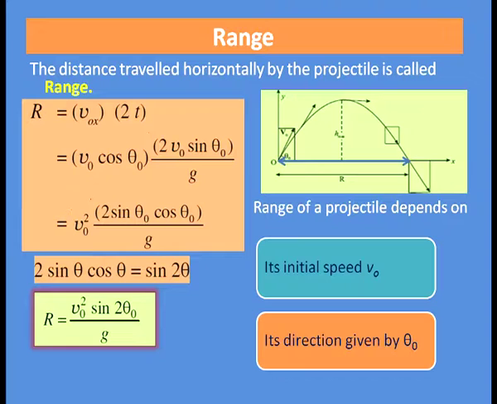Here you can see that the range of a projectile depends upon its initial velocity v 0 and its direction, that is given by theta 0. So, these are the two factors upon which the range of a projectile depends. Now, you can determine the angle at which a discus or a hammer or a javelin should be thrown so that it covers the maximum distance horizontally. Alternatively, we can find out the angle for which the range will be maximum.